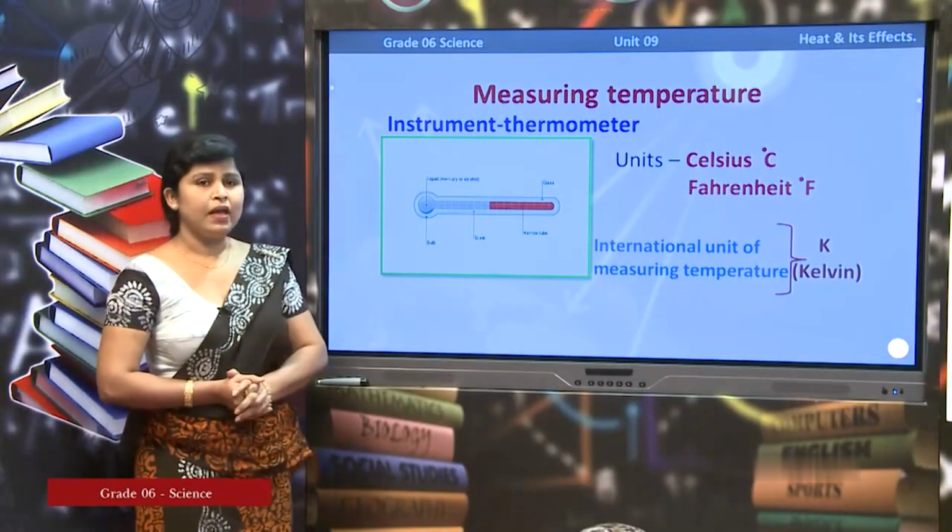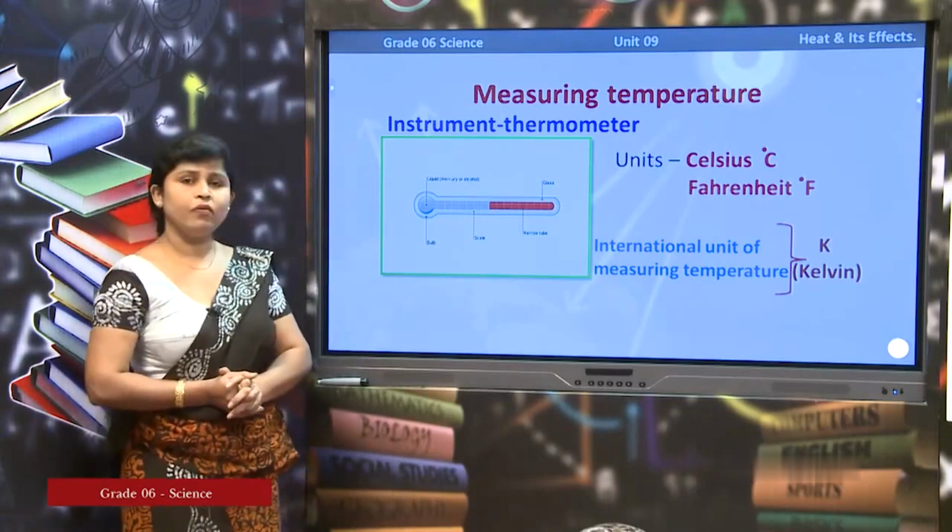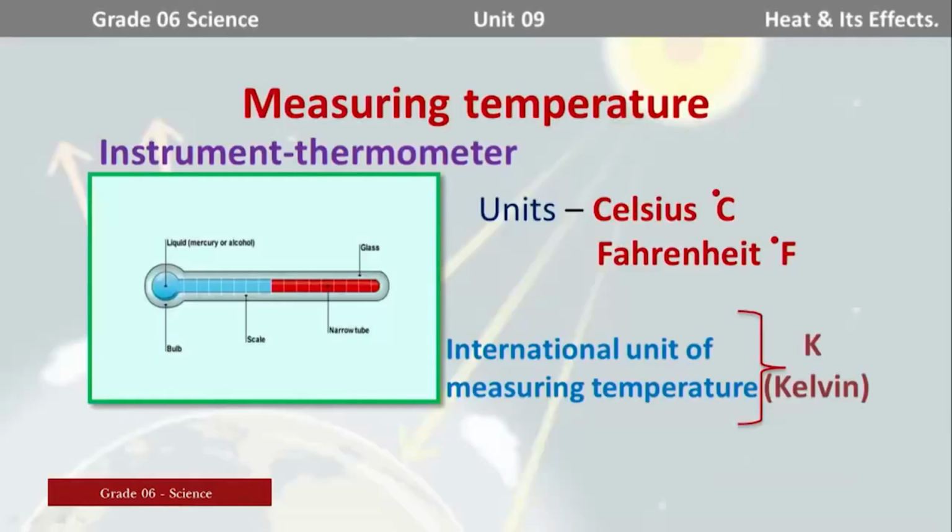Right. Now I have given you a diagram of a thermometer. You can observe that the thermometer has a glass tube. The thermometers are made of glass, it has a calibrated glass tube. At the end of the glass tube there is a bulb. Sometimes the bulb is filled with mercury and sometimes the bulb is filled with alcohol, right.